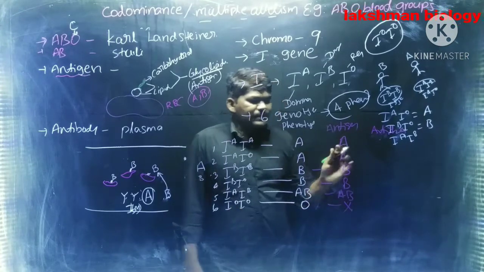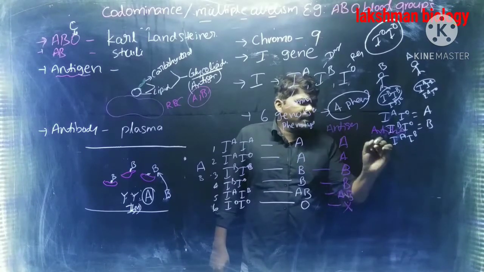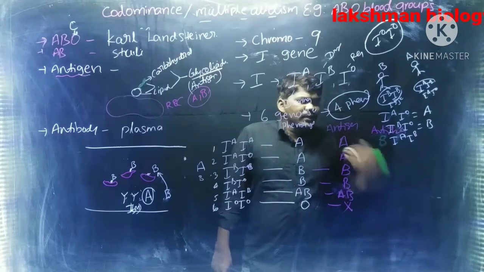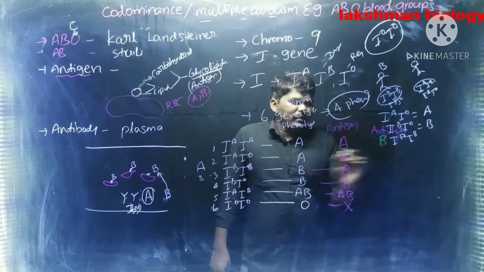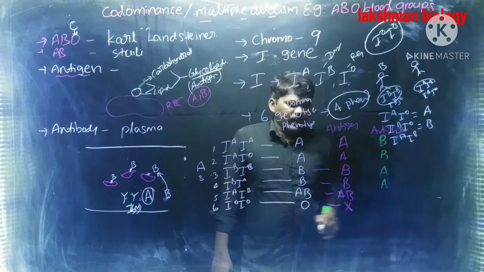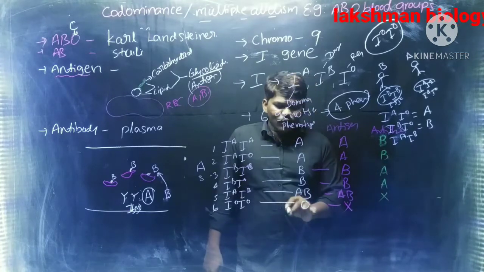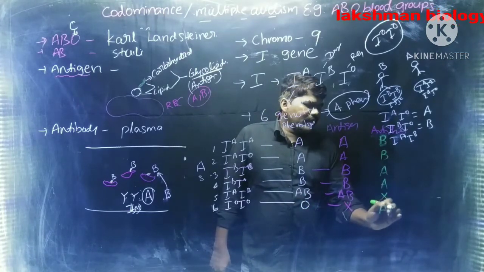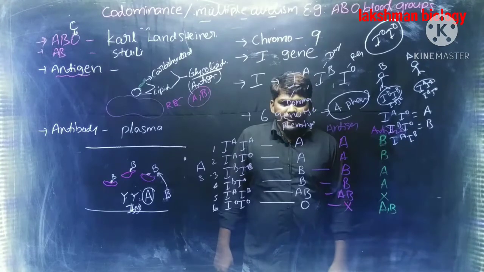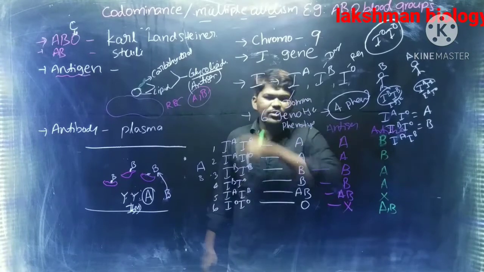Next, if you see antibodies, opposite antibodies are there. A blood group people contain antibody B. B blood group people contain antibody A, and AB blood group people do not contain any antibody. Then O blood group people contain both antibody A and B. Both antibodies are there because antigens are not there. That is about the type of antigen, type of antibody, phenotypic and genotypic nature.